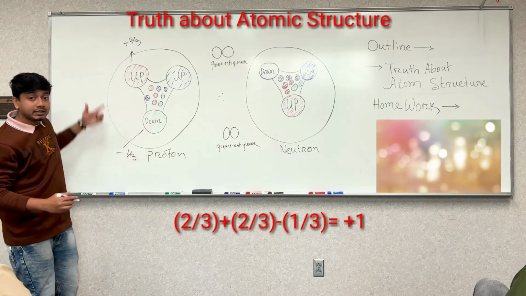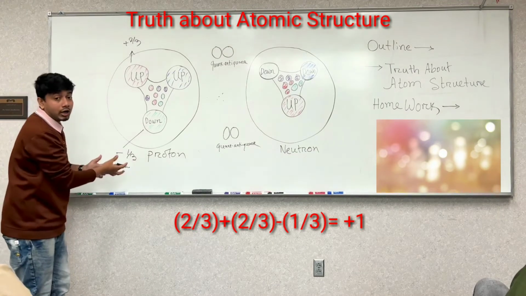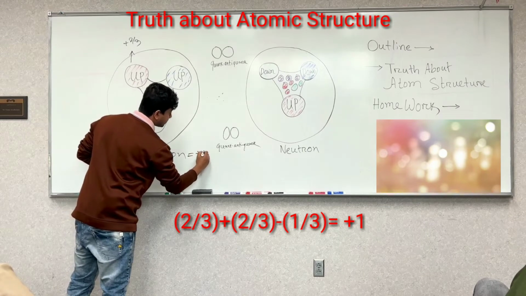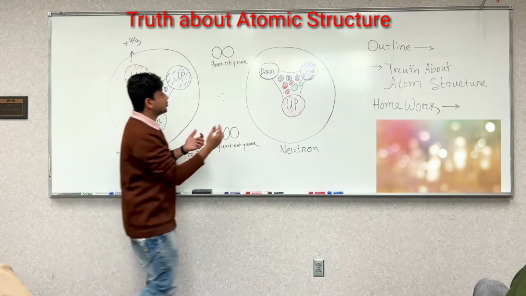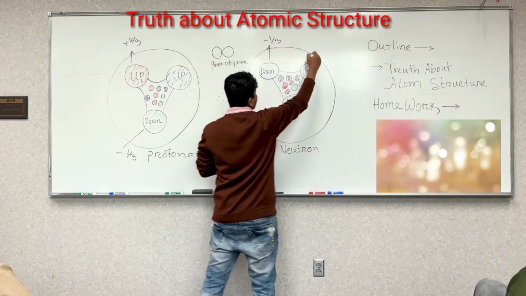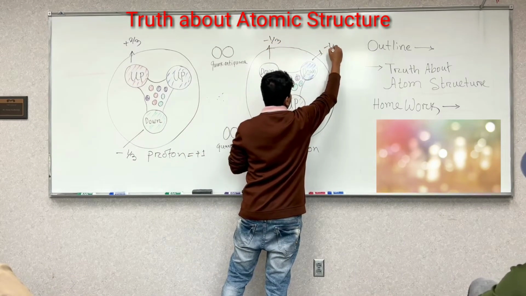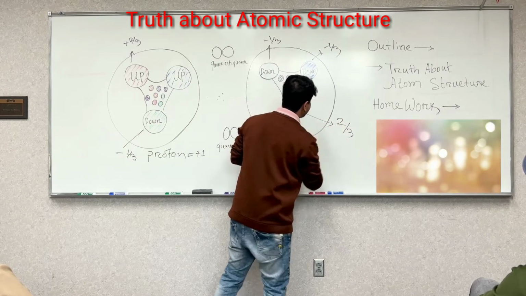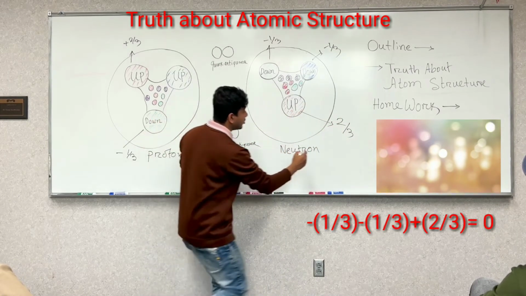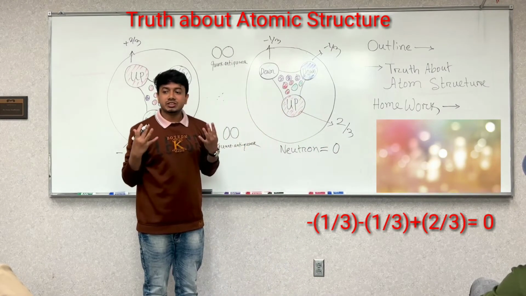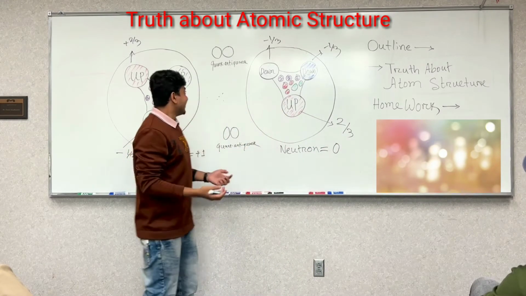If you sum the quarks, you will find the proton charge is plus 1. Likewise, the neutron has two down quarks at minus 1 by 3 each and one up quark at plus 2 by 3, and if you sum that, you will find the neutron has zero charge, okay?